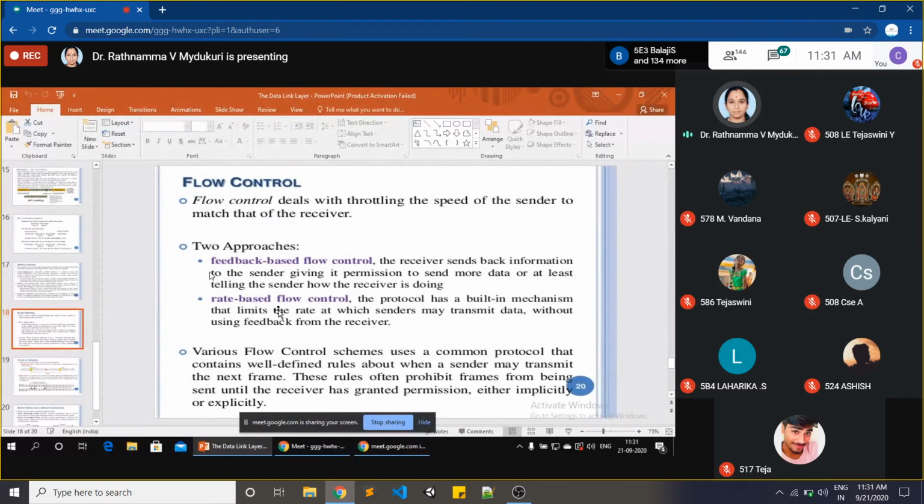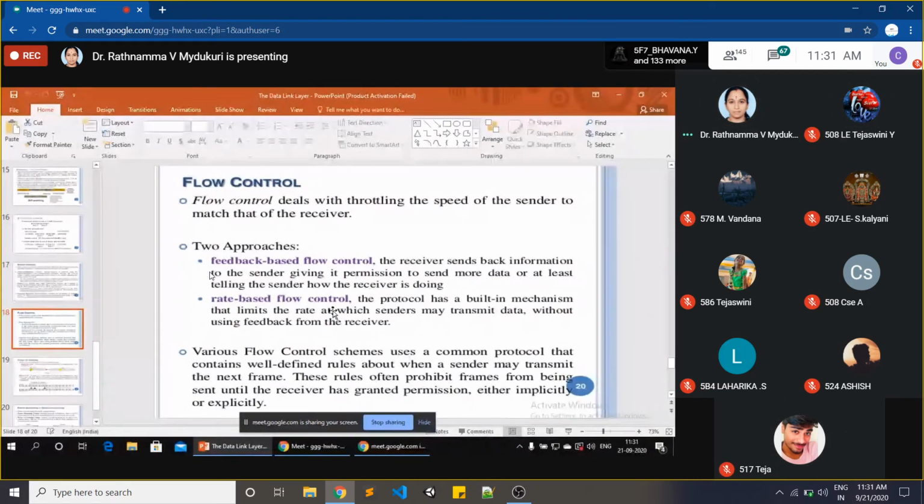That is called feedback based flow control and rate based flow control. Clear? Any more doubts? Did you understand? No doubt. Okay.